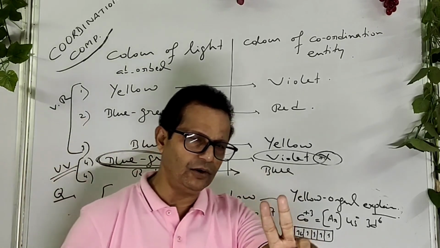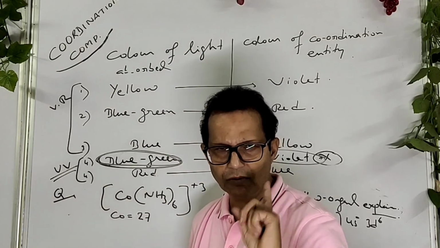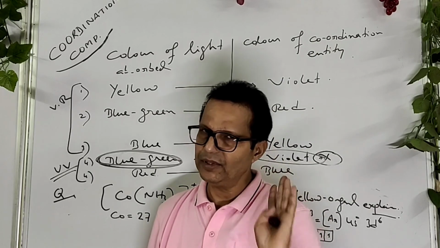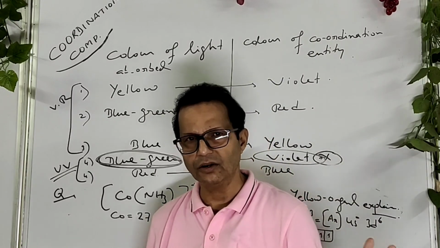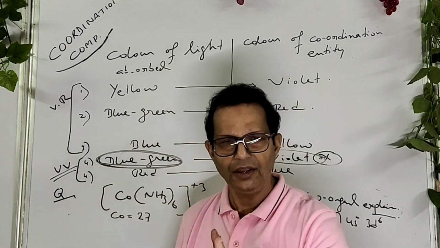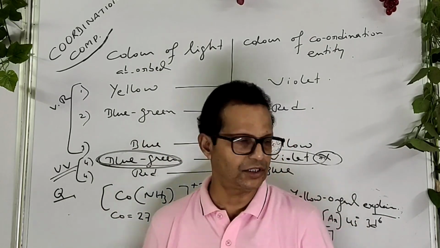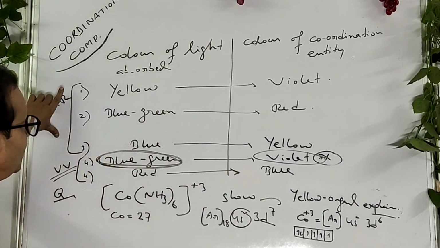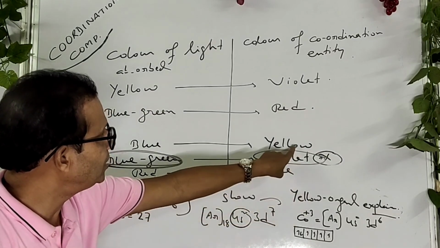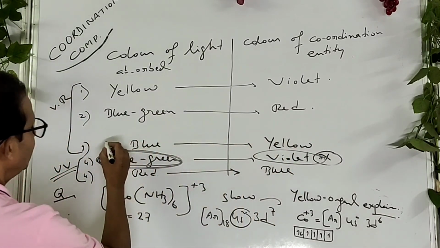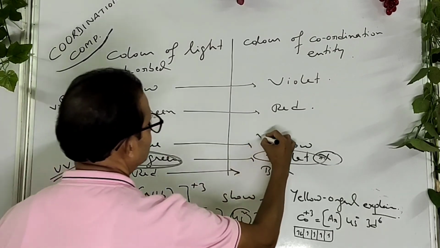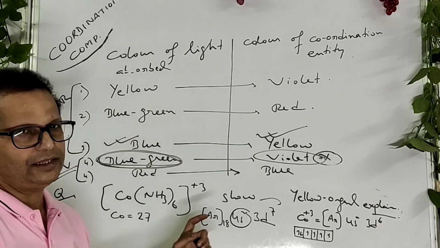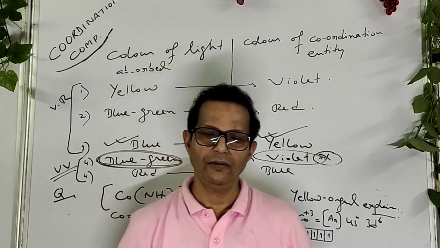That's why, as I have already told you, if the central metal contains 1 or 2 unpaired electrons, it absorbs light in the UV region. If the central metal has 3 or more unpaired electrons, that is 3, 4 or 5, it absorbs light in the visible region. So cobalt here absorbs light in the visible region. It is mentioned as yellow orange, so you can write that it absorbs blue color and thus it shows yellow color. It absorbs blue color because these are in the visible region. So I think you understand it, okay?